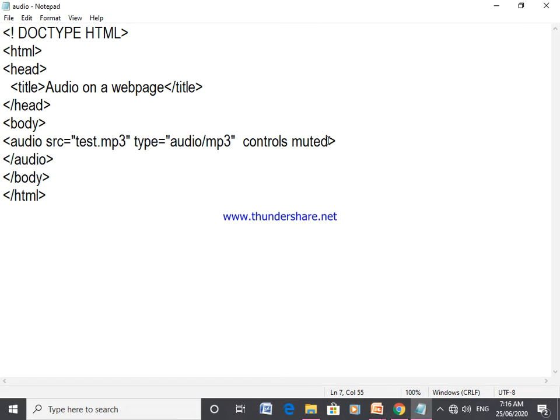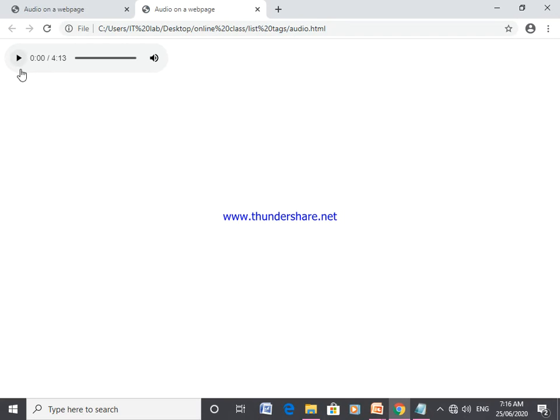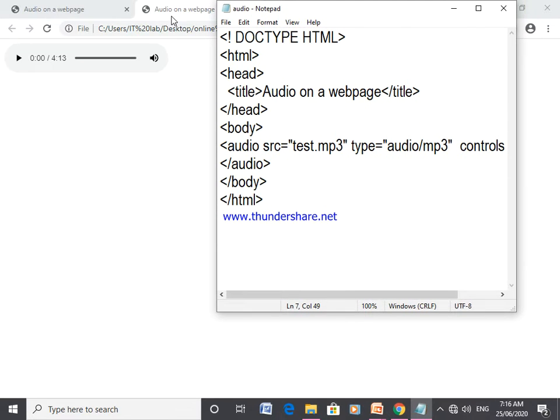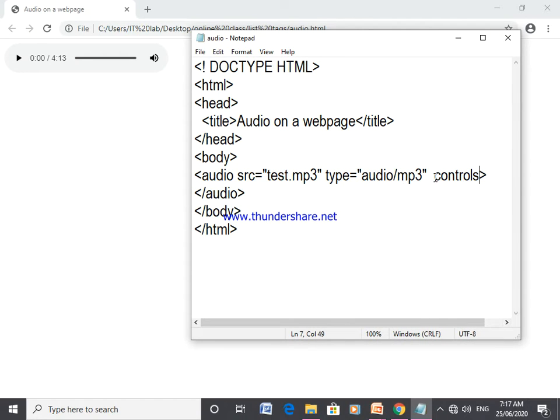First of all I will erase muted so that you can understand. Just click on save. Now execute the code. Now see, this is the play button, and this is the button for the sound. So you can observe the code. src is the file name. Type audio/mp3. Now what is the meaning of controls? Controls are nothing but these buttons.